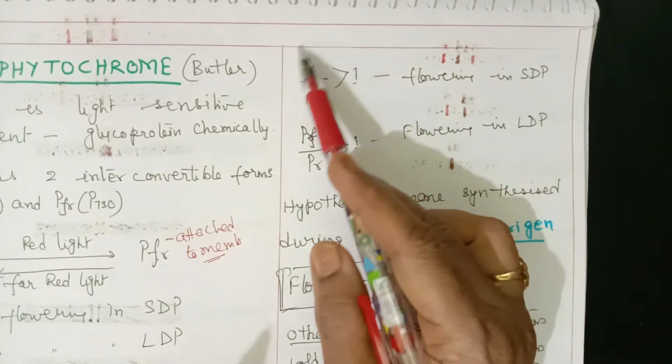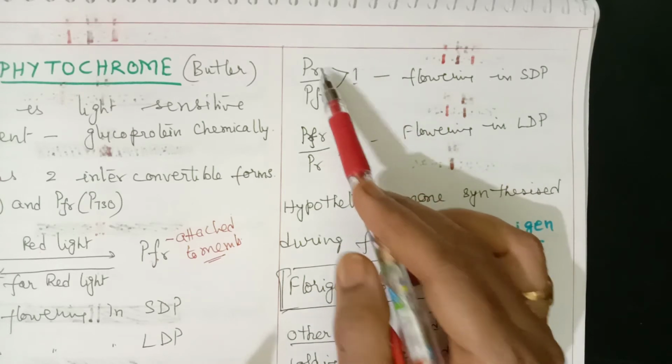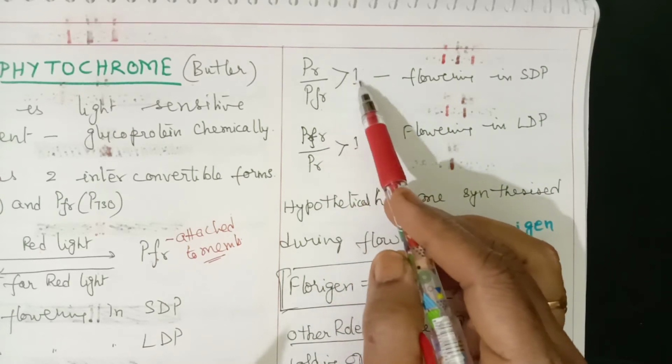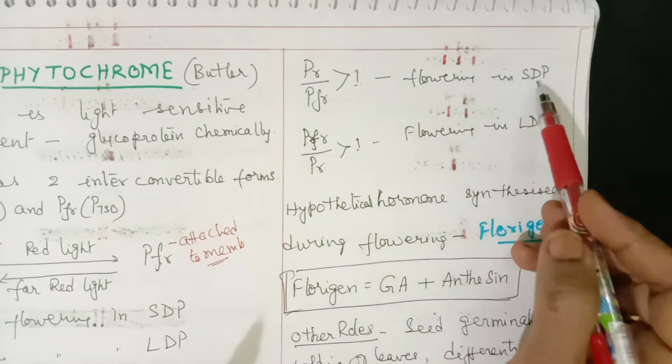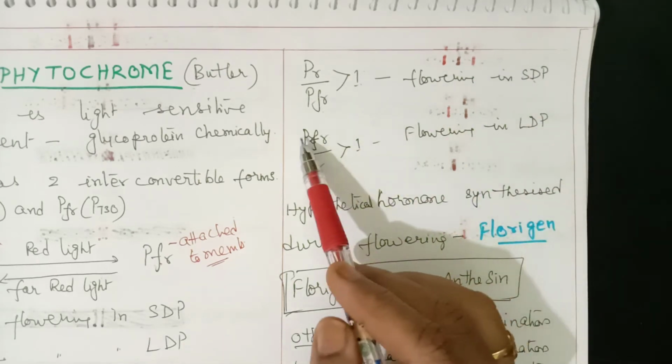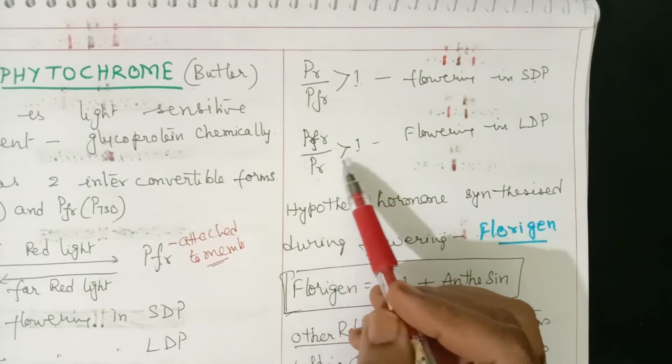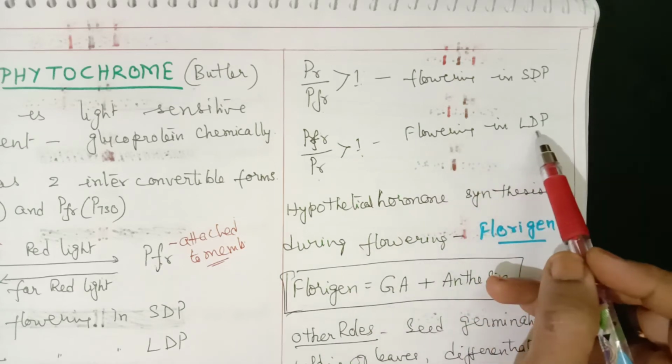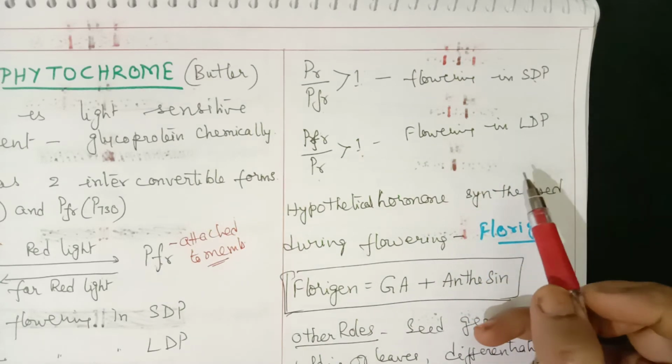Now we can represent a simple ratio in this way also. PR by PFR, if this ratio is greater than 1, that means flowering in short day plants. Similarly, PFR by PR greater than 1 means flowering in long day plants.